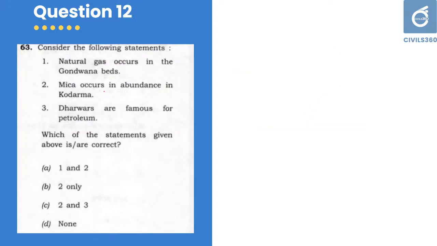Next question, question number 12. Natural gas occurs in Gondwana, mica occurs in abundance in Kodarma, and Dharwads are famous for petroleum. Translate these regions into the states of the country. Gondwana beds, what are they famous for?